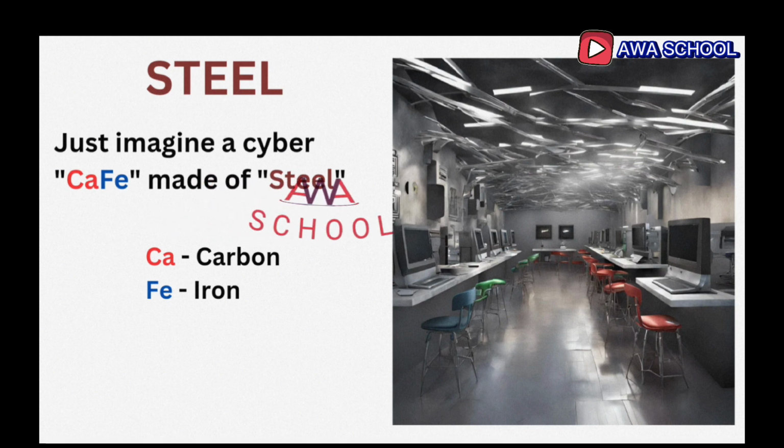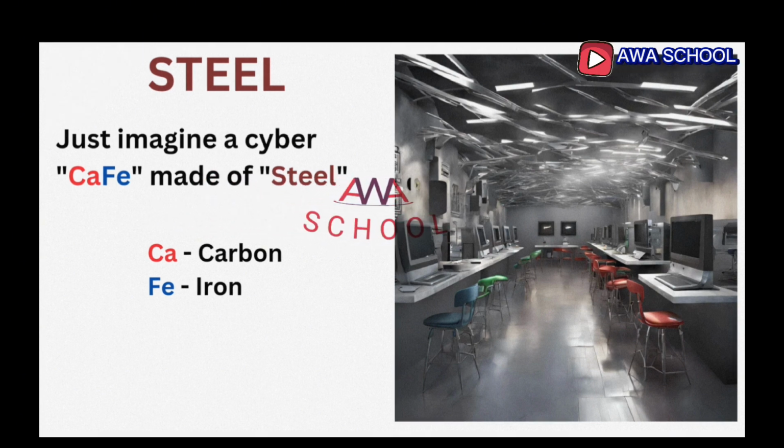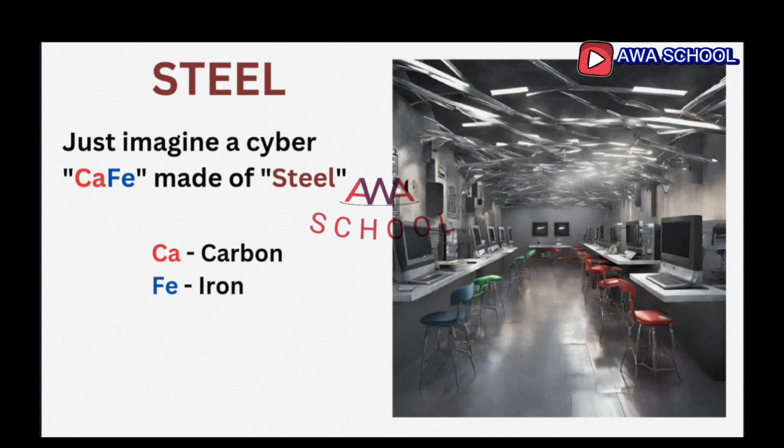Fe means iron. Remember, for iron it is Fe, right? So it means that steel has 2 components, which are carbon and iron. Exactly. Okay, over to the next. We have stainless steel. What are the components of stainless steel? How will I remember the components of stainless steel?